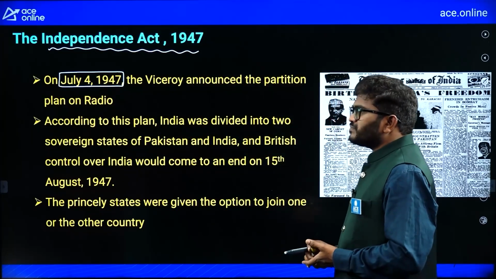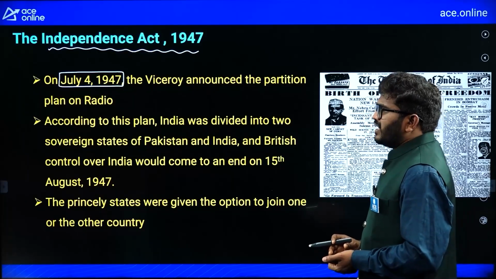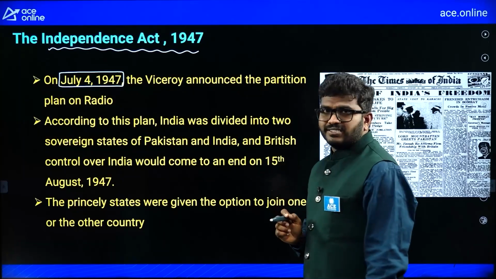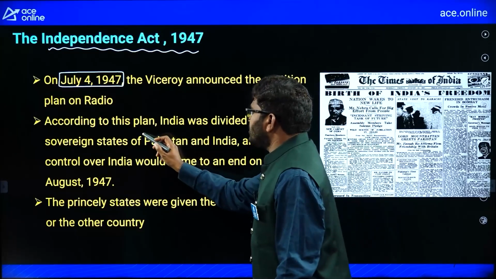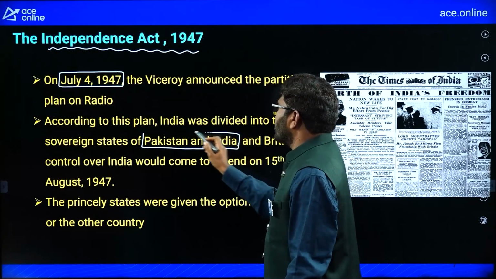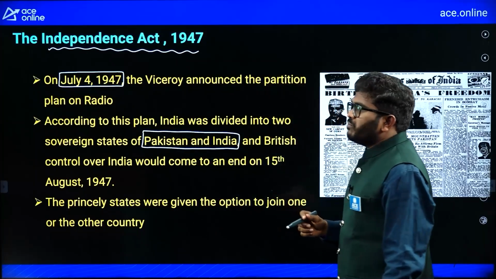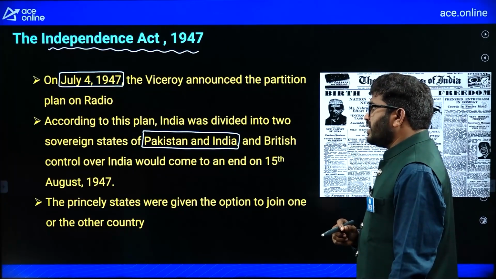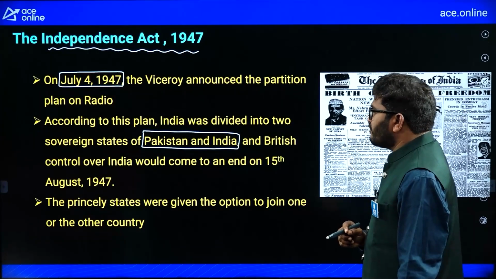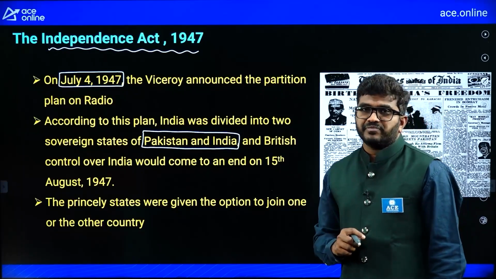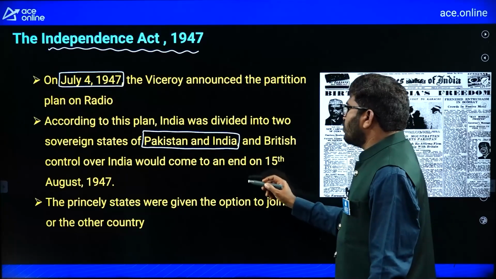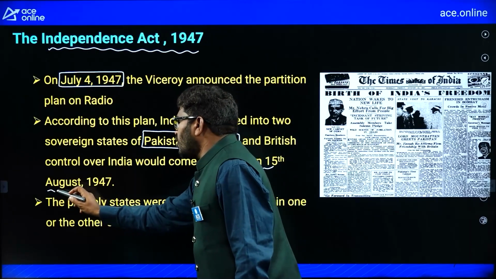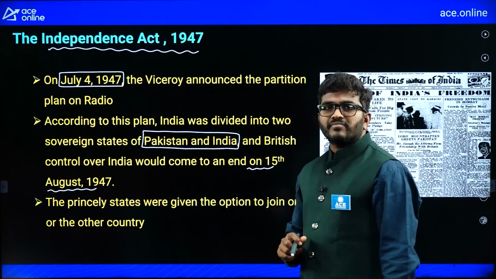Now you can see here, according to this plan, India was divided into two sovereign states. One is Pakistan, the second is India. We call it the Mountbatten Plan. And British control over India would come to an end on 15th August 1947.